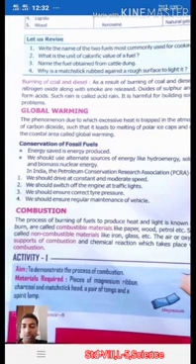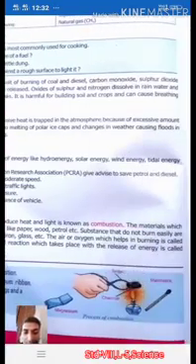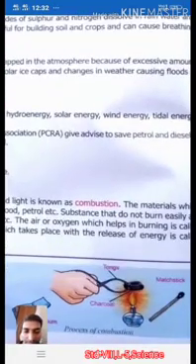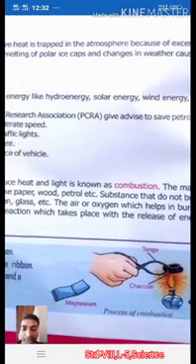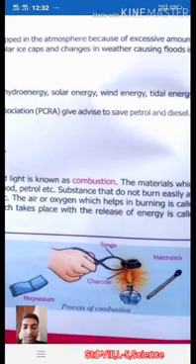To demonstrate the process of combustion, we will do an activity. Here you can see, take a magnesium ribbon and hold it with a pair of tongs. As you can see, burn the spirit lamp with a matchstick.